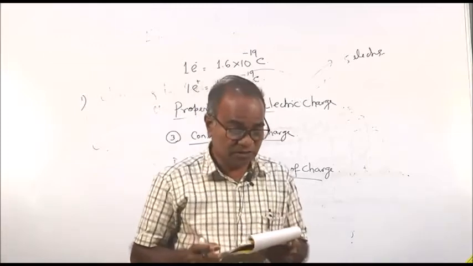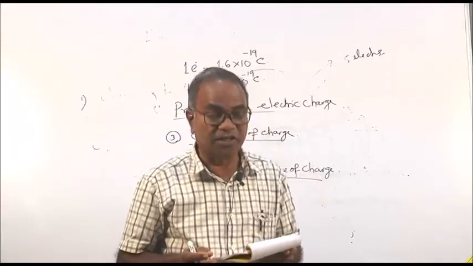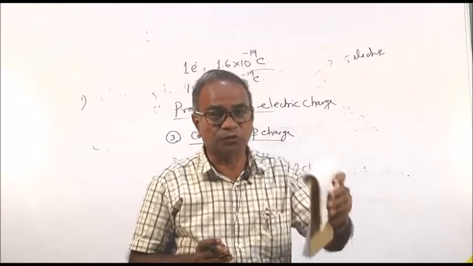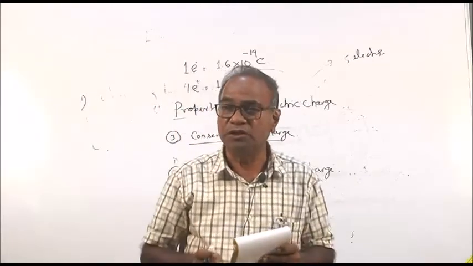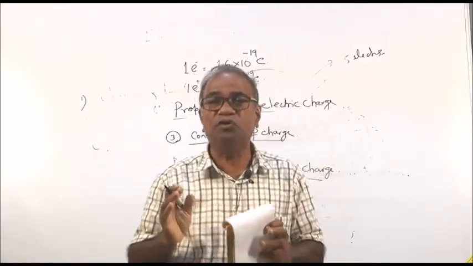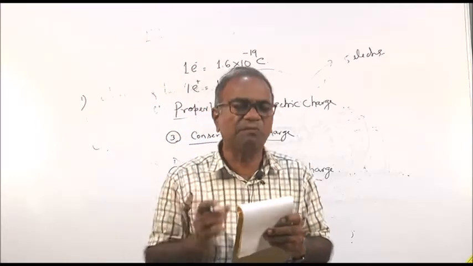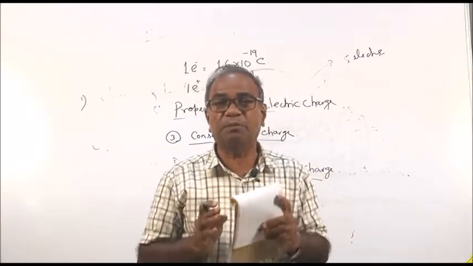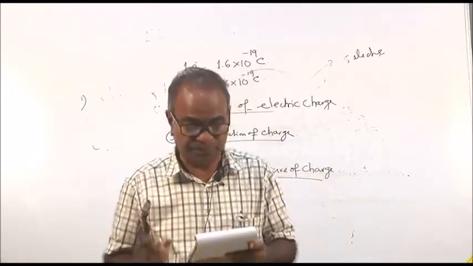The amount of charge remains the same when converted from one inertial frame to another inertial frame. You take two frames of reference, suppose one is a rest frame and another frame is moving with a uniform velocity. Inertial frame means the frame of reference either at rest or moving with uniform velocity. If it is accelerated, with changing velocity, then it cannot be an inertial frame. So, the inertial frame means the frame of reference which is either at rest or is moving with a uniform or constant velocity.